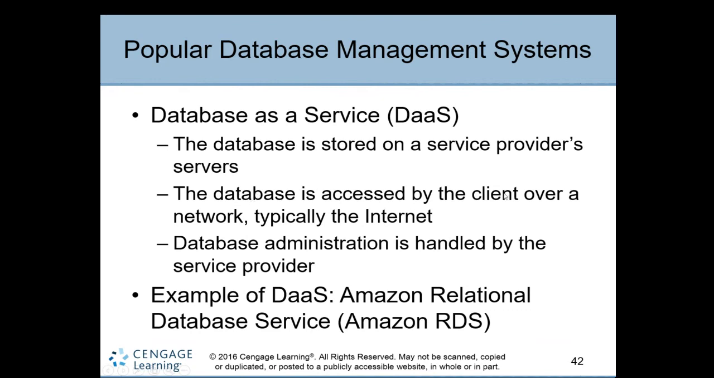The database is accessed by the client over a network, typically the internet. So you must have internet here. Database administration is handled by the service provider. An example of DaaS is Amazon Relational Database Service. You can use this relational database service to store your company's data and information there.